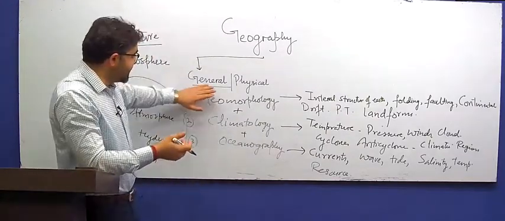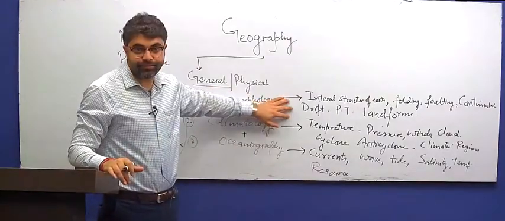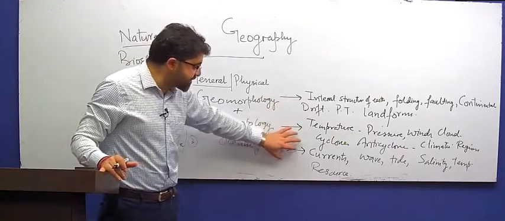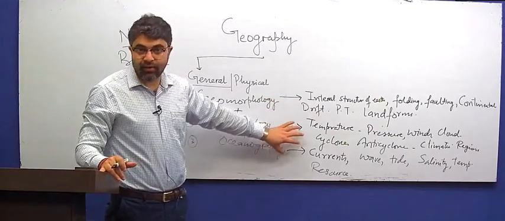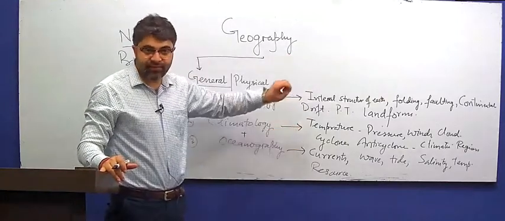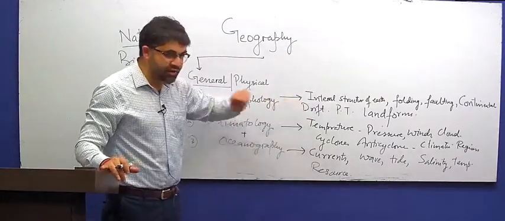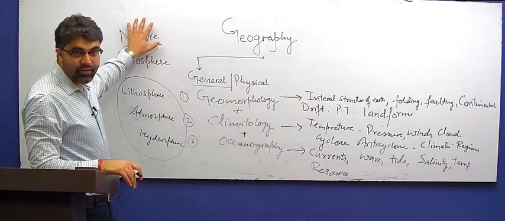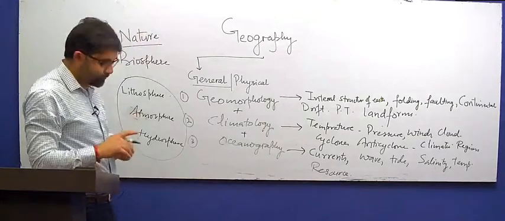These are generalizations, laws, and some concepts which are borrowed from sciences, some from physics, some from biology, and that forms the first component of geography, which studies nature.